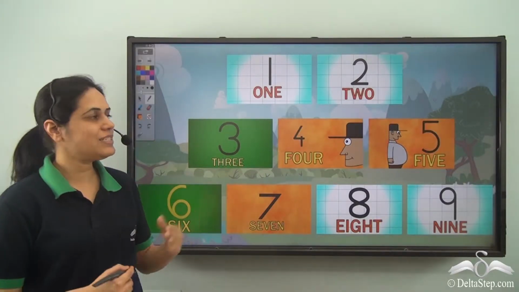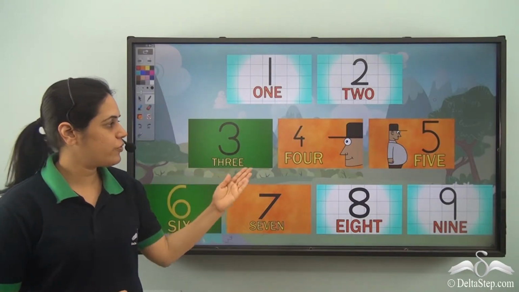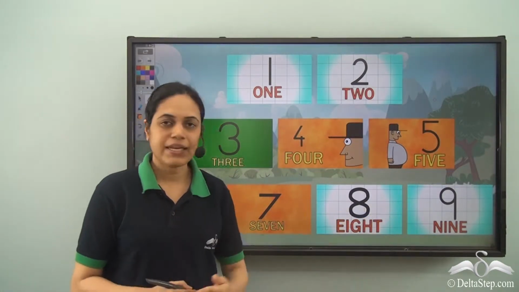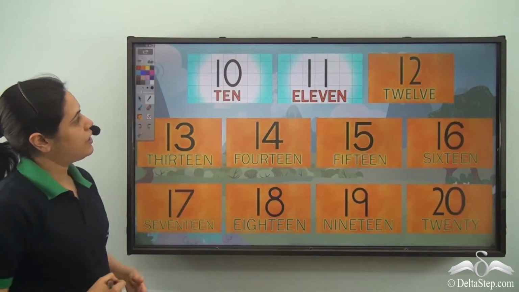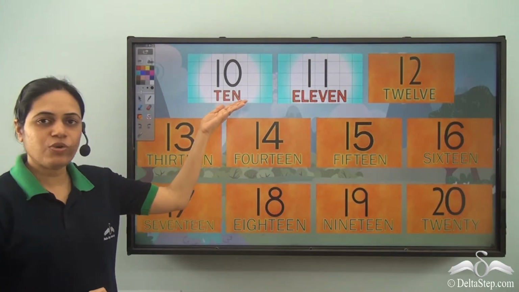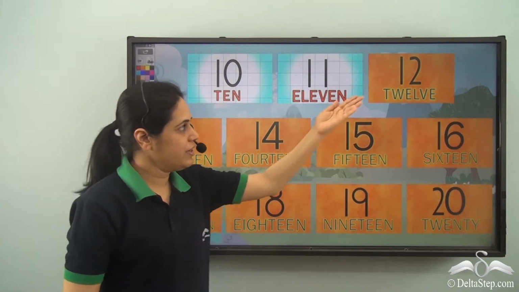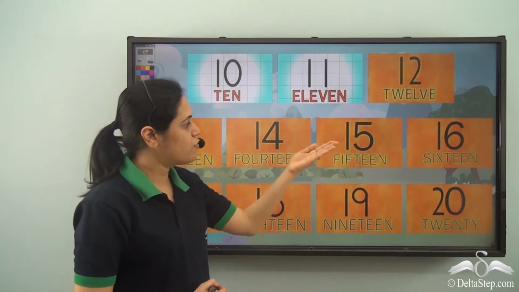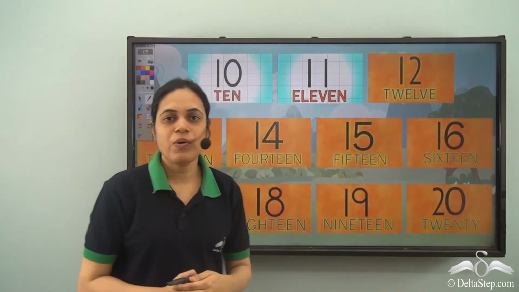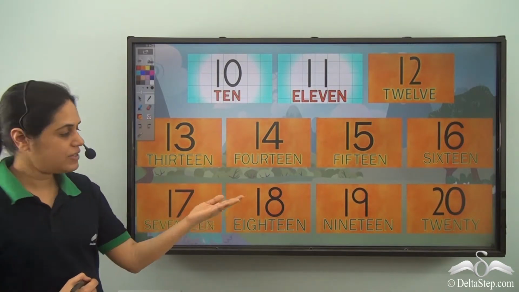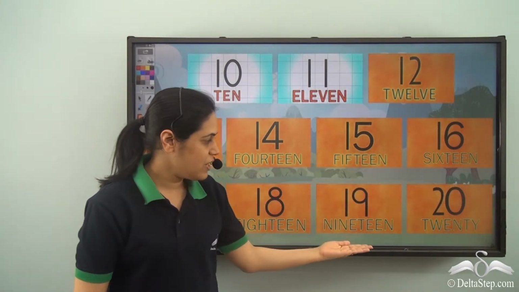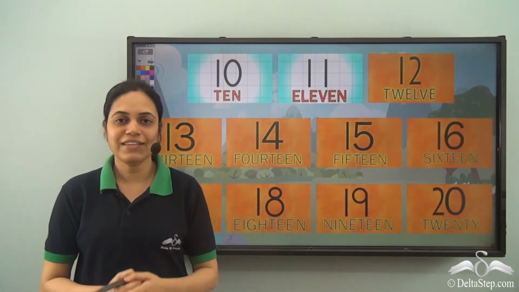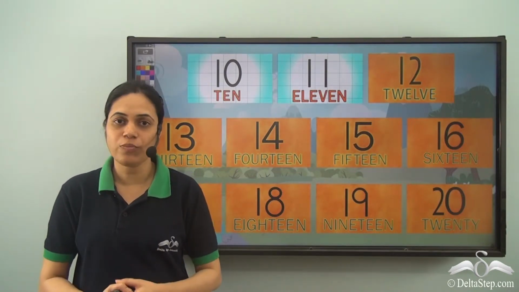We have already learned these numbers: 1, 2, 3, 4, 5, 6, 7, 8, 9. And then we have 10, 11, 12, 13, 14, 15, 16, 17, 18, 19, and 20. We know that these numbers help us in counting different objects.